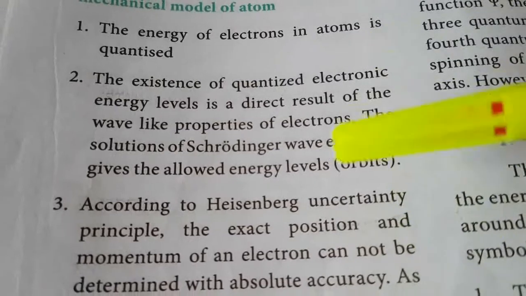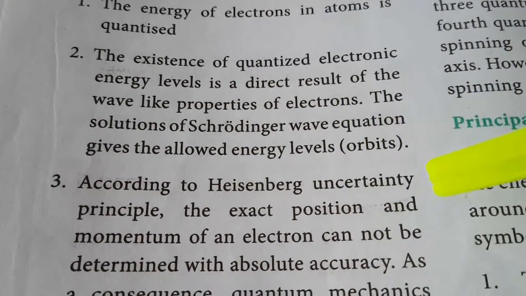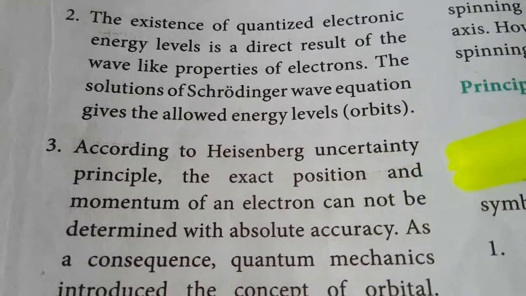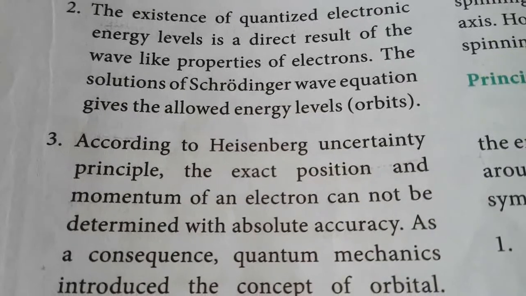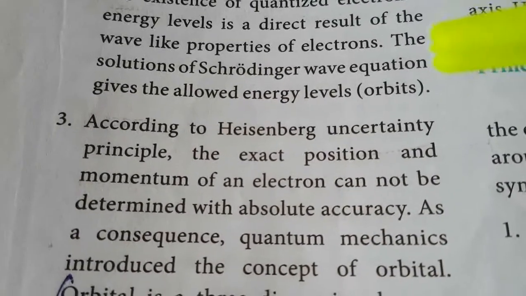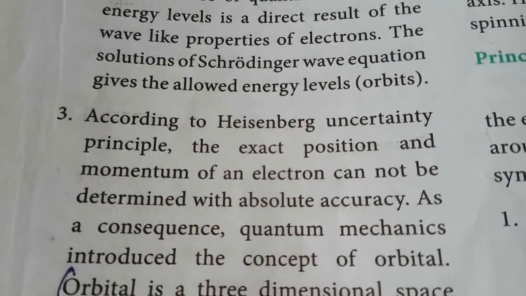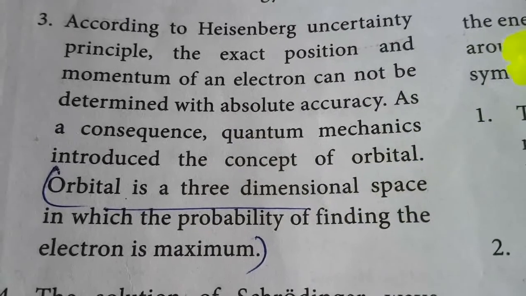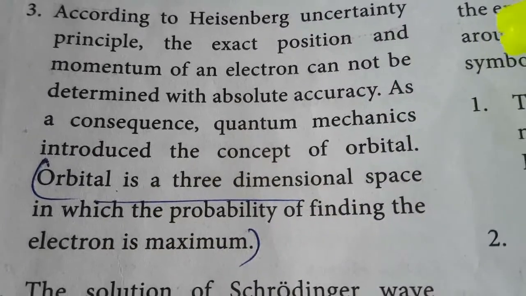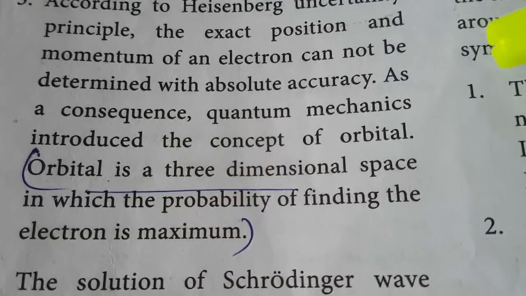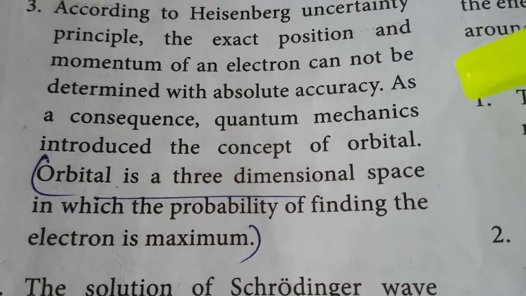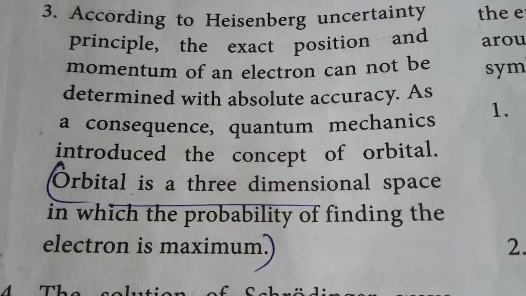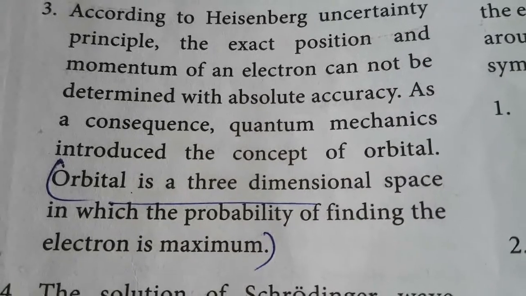Next one is according to the uncertainty principle. What is the uncertainty principle? It is impossible to measure both the position and the momentum of the electron with absolute accuracy. It is impossible to measure the position and the velocity of a microscopic particle. But here, what is meant by orbital? This is an important 2-mark question. What is meant by orbital? Orbital is a 3-dimensional space in which the probability of finding the electron is maximum. See, in this orbital the electron density will be maximum.